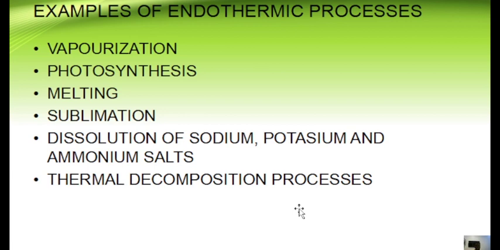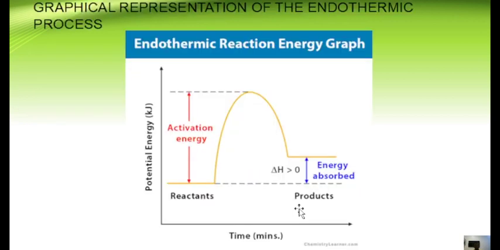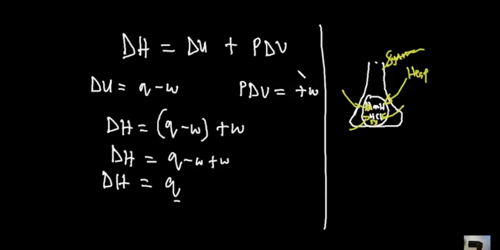Any of these processes that you need to absorb heat for that process to occur is referred to as an endothermic process. Then we talk about the graphical representation. The reason we have the enthalpy change as positive is simply because the energy of the reactant is lower than the energy of the product. Anytime you are asked to put down a graphical representation of an endothermic reaction, just note that the energy of the reactant should be lower than that of the product. Now let's explain what we actually mean by that.